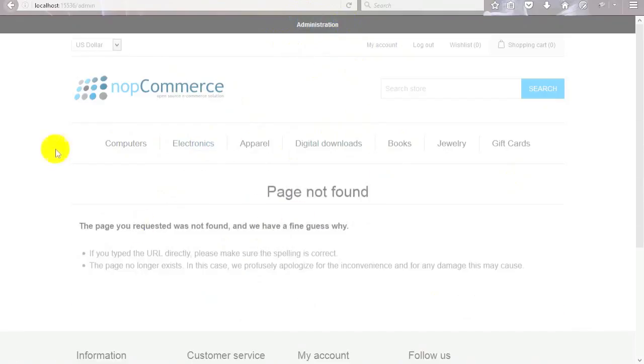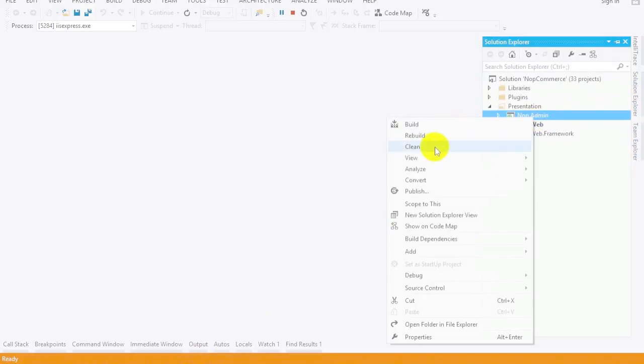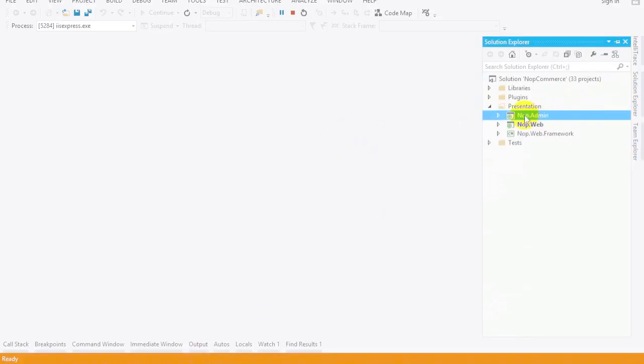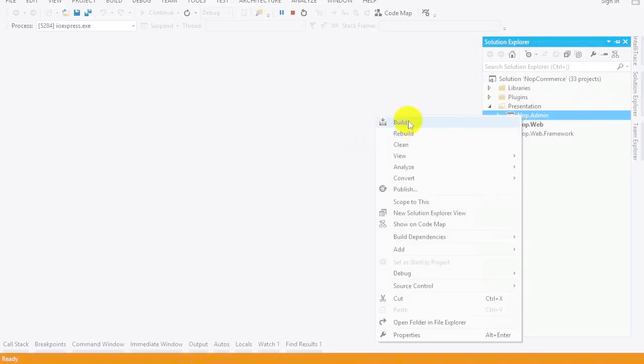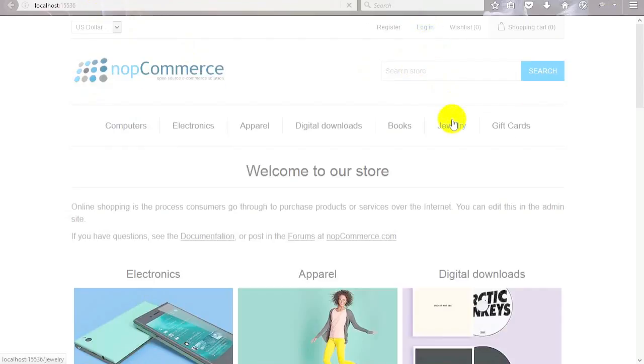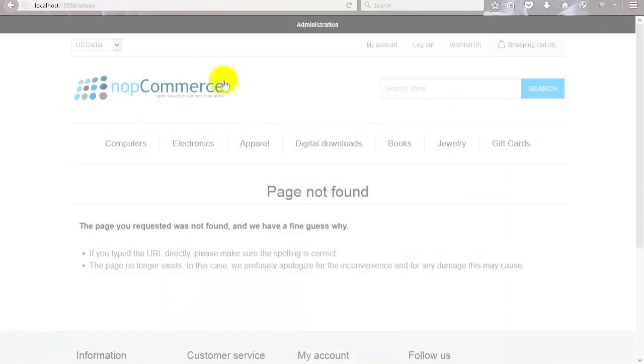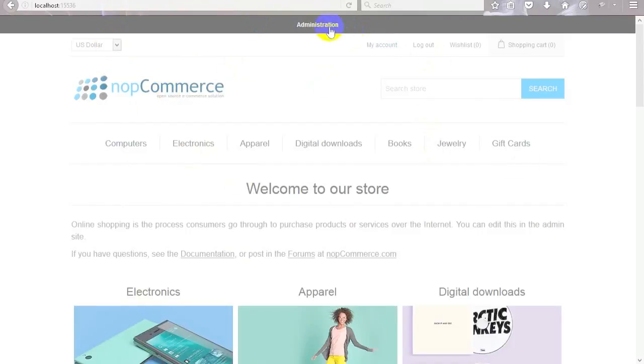Click on administration. Sometimes you get page not found. Don't worry, just go to the solution, then right click on Nop.Admin, click on clean, right click on Nop.Admin again, then click build. After that, just click on Nop.Web, start debugging. Then on clicking the administration, you will go to the admin panel.